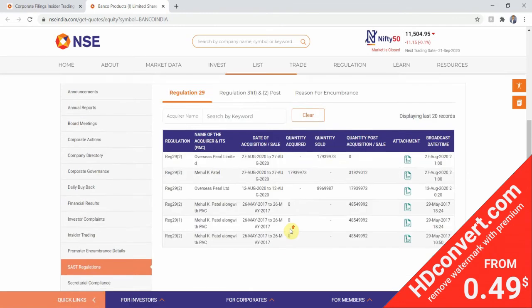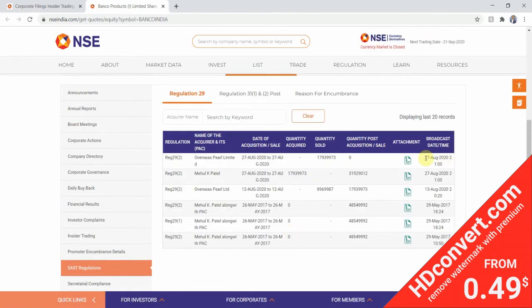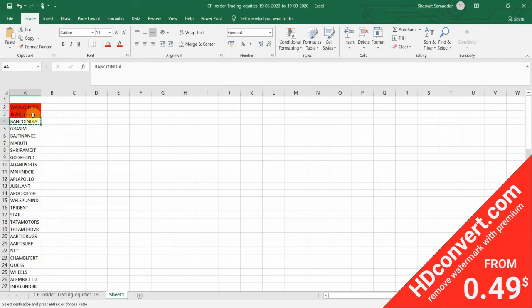Next is SAST regulations. See, on 27 August 2020, this date falls in the recent 6 months. So there shouldn't be any selling by any institutional investor or any promoters or promoter groups in the recent 6 months. But as we can see here, Overseas Pearl Limited has sold this much quantity on 27 August 2020. So we are going to discard it. We don't need to go further. We'll color code it red again.